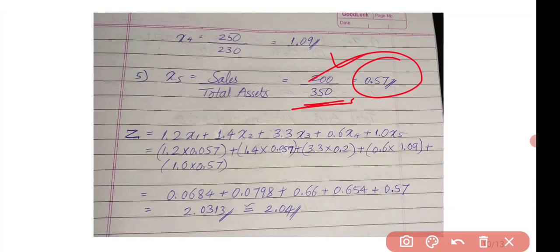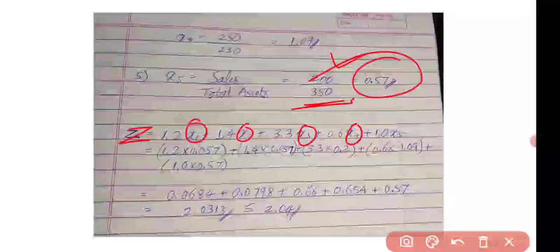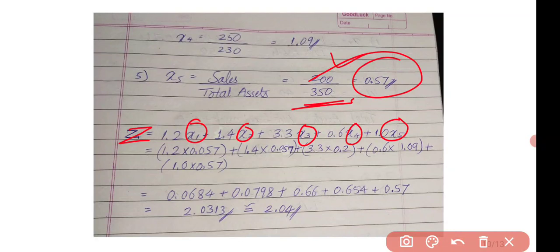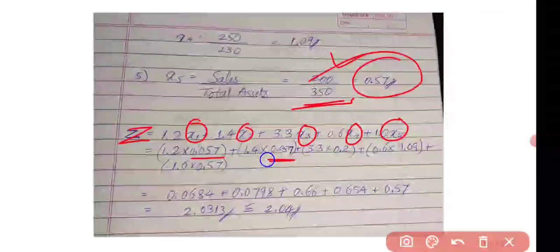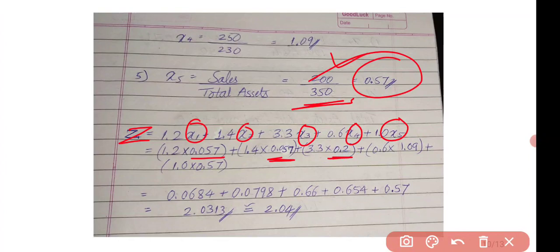We just have to put those values in the function given by Altman's Z. Z equals 1.2 X1 plus 1.4 X2 plus 3.3 X3 plus 0.6 X4 plus 1.0 X5. We just have to put these values in the formula. X1 value is 0.057, X2 value is 0.057, X3 value is 0.2, X4 value is 1.09, X5 is 0.57. The answer of Z is 2.0313, or we can approximate it as 2.04. This is our Z score value.